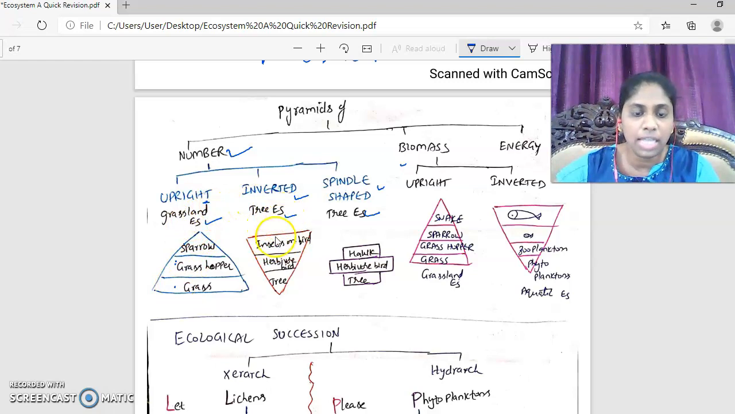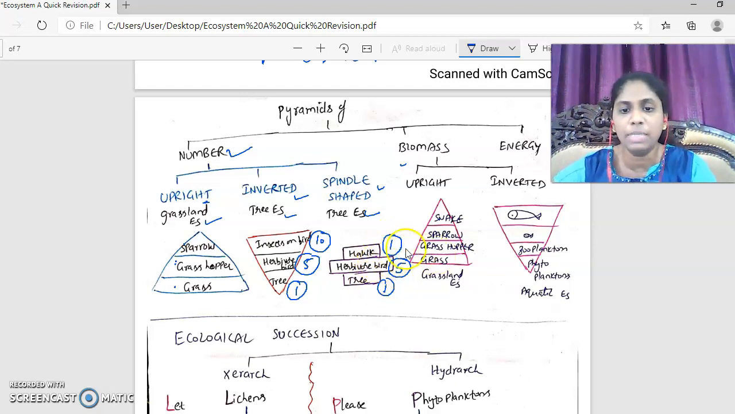Now take a tree ecosystem. Tree is only 1. Let us say the herbivorous birds are 5. And on each bird there are, let us say, at least 10 insects. This is otherwise a parasitic ecosystem or parasitic food chain. It is inverted. The number is increasing. Now spindle shape, let us say one tree, and one tree is inhabited by 5 small birds, and all the birds are eaten up by one hawk or one snake. So this is again spindle shape.